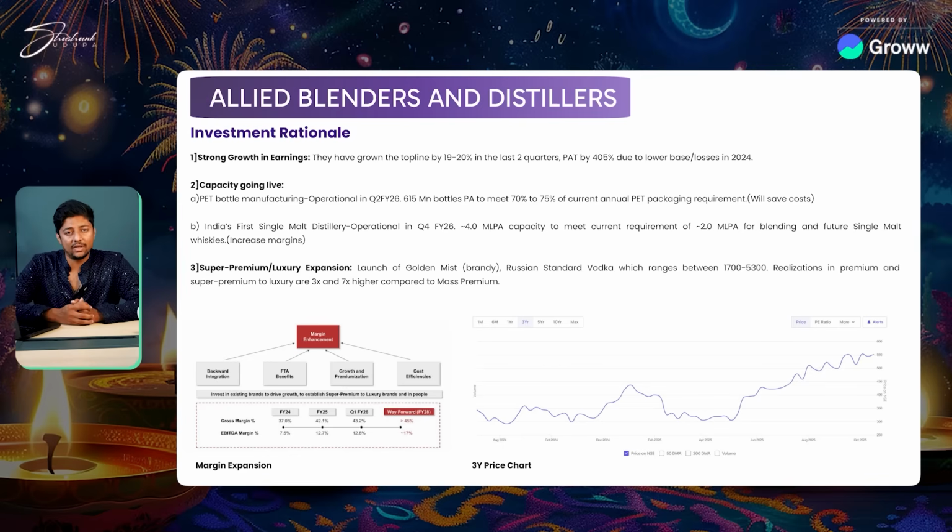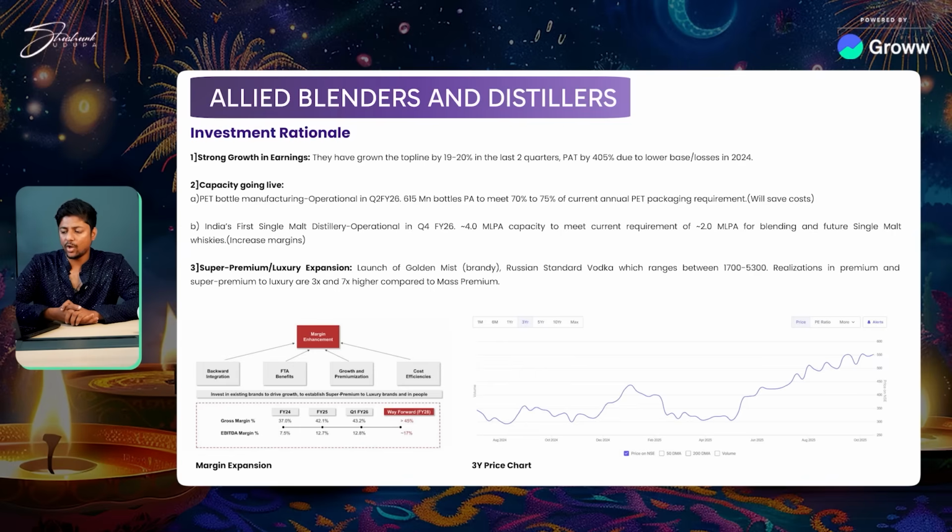Apart from that, another thing we're looking at is margin expansion. This is what I told you. They are doing backward integration. They have FTA benefits, which is free trade agreement benefits. They have growth and premiumization kicking in, and they have cost efficiency. So basically 4 interesting triggers are playing out in this company.